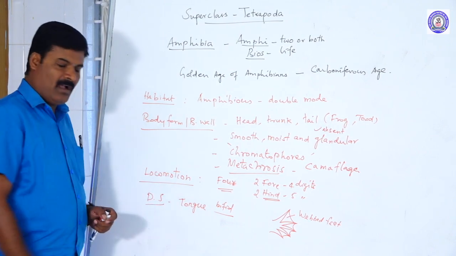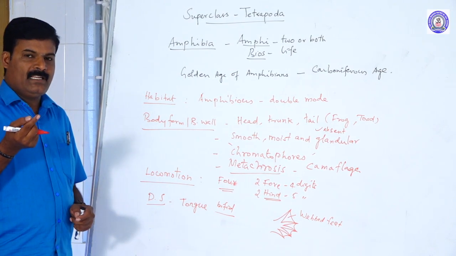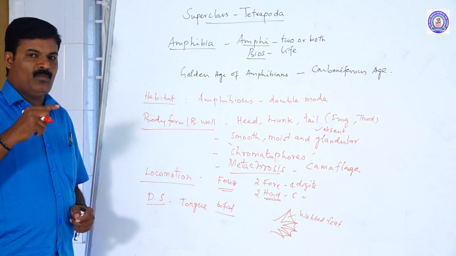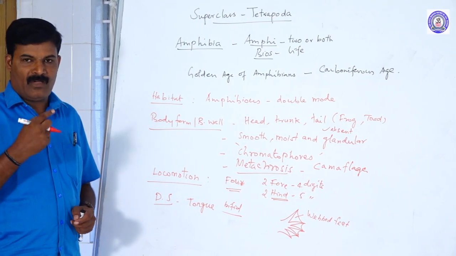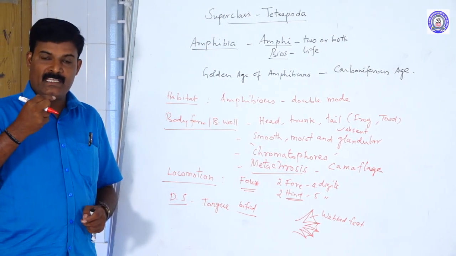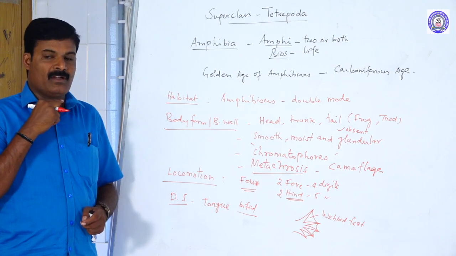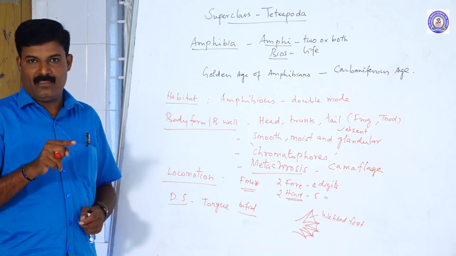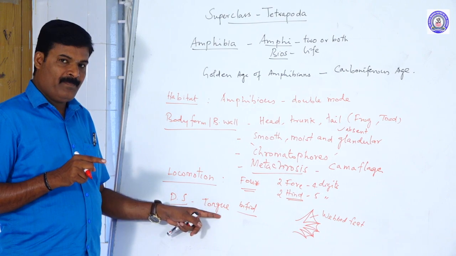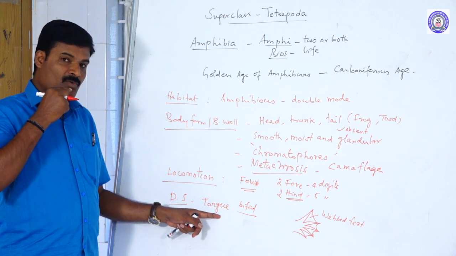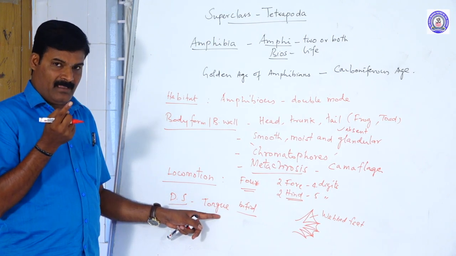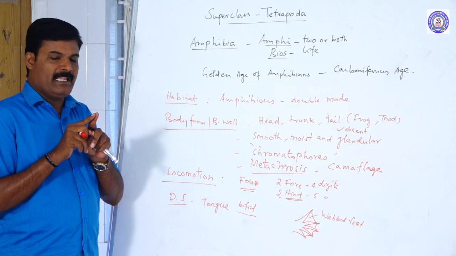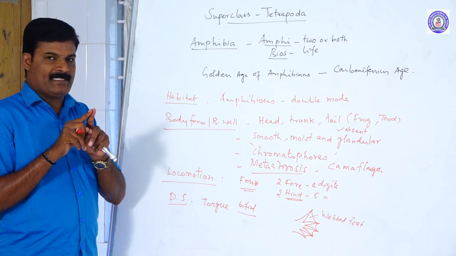The tongue of the frog is anteriorly attached, posteriorly free. But our tongue is posteriorly attached to the floor of the buccal cavity, with the anterior end free. In the frog, the anterior is attached to the buccal cavity and the posterior is free. The posterior free end divides into 2 flaps.